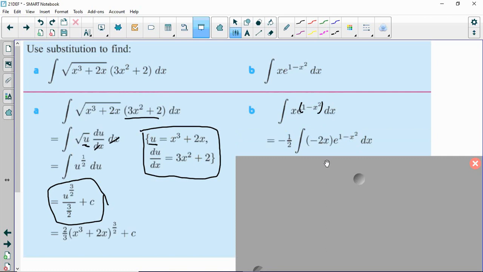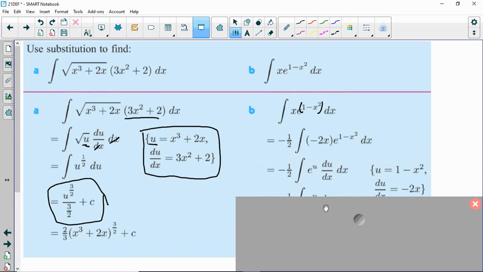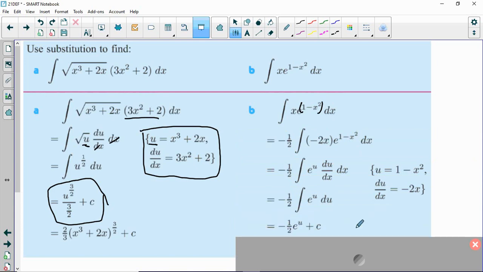So they're setting themselves up for the substitution before they even show you what it is, which, okay, we got it over here. So the book's methodology is to figure out what du dx is, recognize that's negative 2x, and then try to create it within the integral. So you throw in the negative 2, and then you throw in something to cancel out with it on the outside. And from there, it's easy enough.